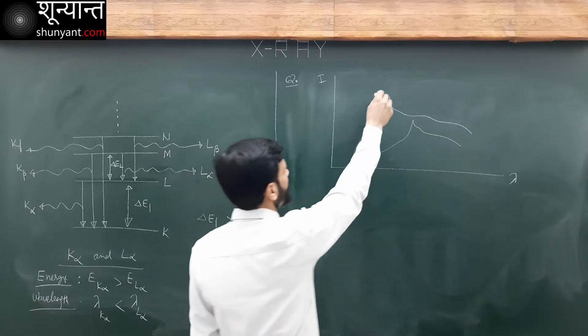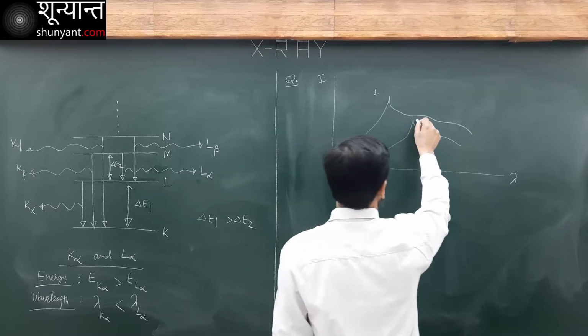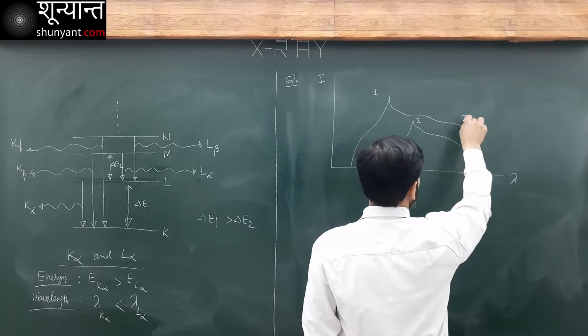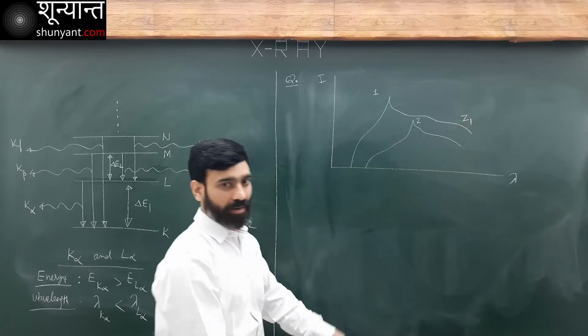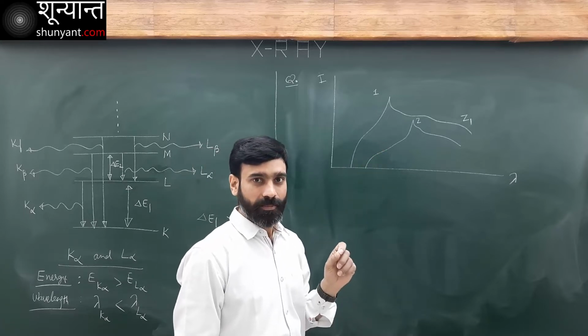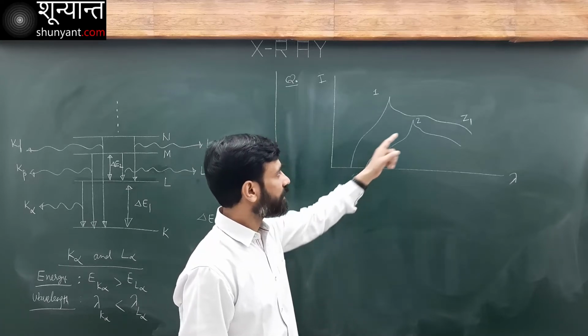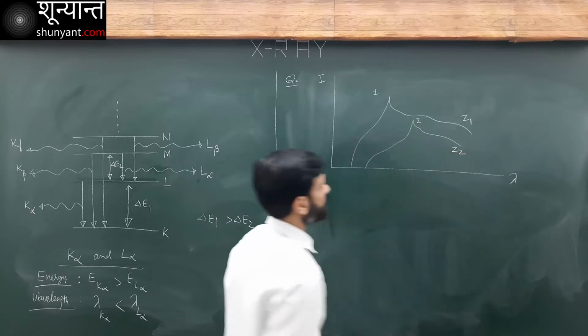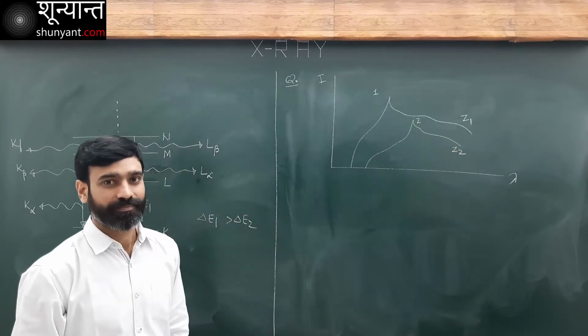This is peak one, and this is peak 2. Now this corresponds to an X-ray spectrograph of a target metal having atomic number Z1, and this is for Z2, Z1 and Z2.